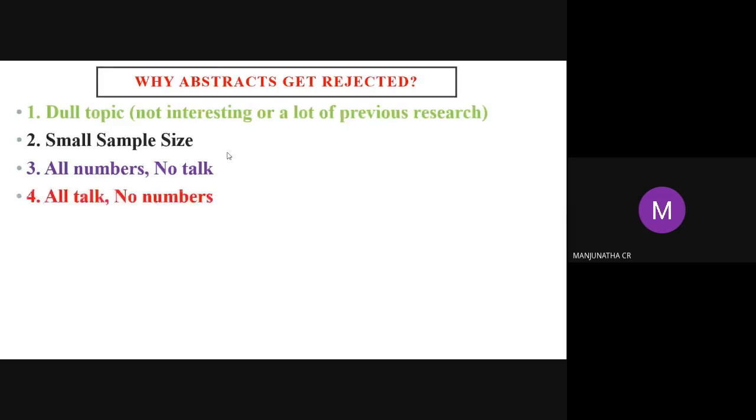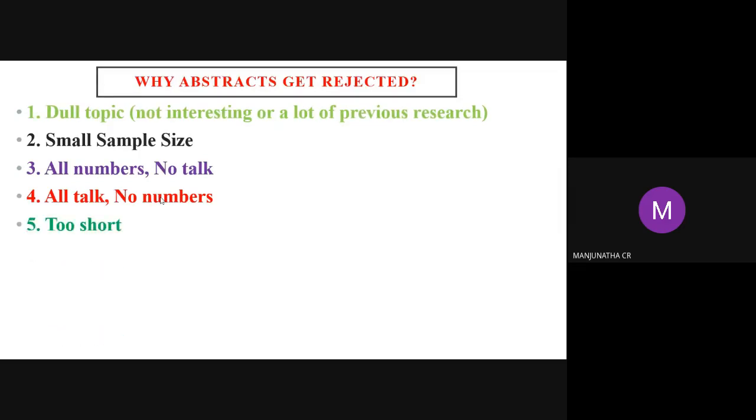All talk, no numbers. Only they are writing a cock and bull story. Yes, of course they will reject. No numbers, no results, only telling a story, of course they can reject. Only numbers also gets rejected. Only talking, only story writing, also they will reject. Whatever is necessary, you can write, including a combination of numbers, that is, results or statistical computations, along with your write-up. Then it should be acceptable.